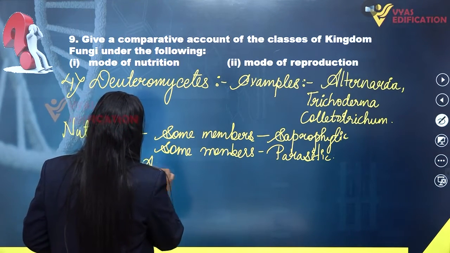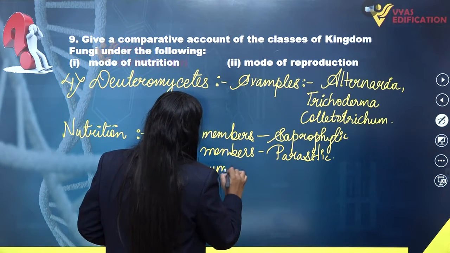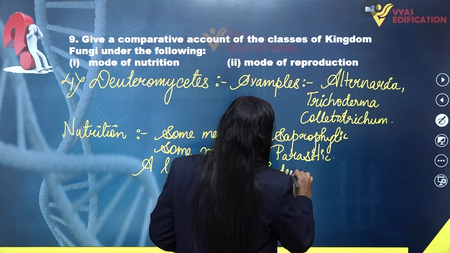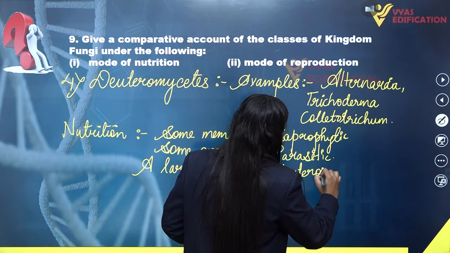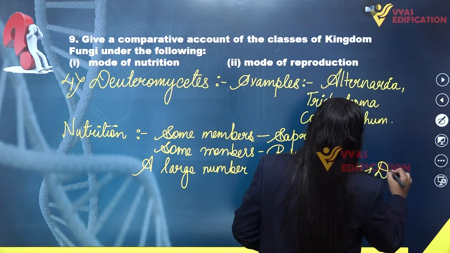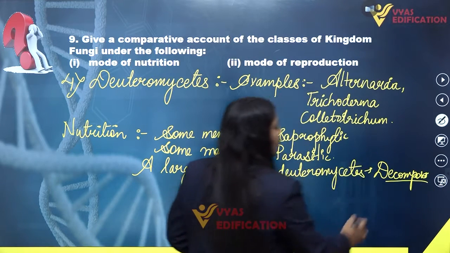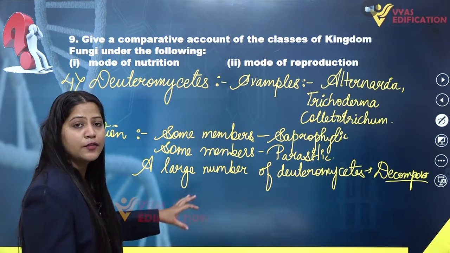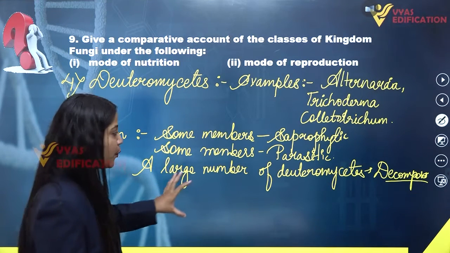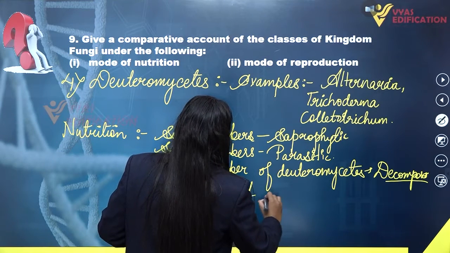And a large number of organisms included in the class of Deuteromycetes are actually decomposers on leaf litters.